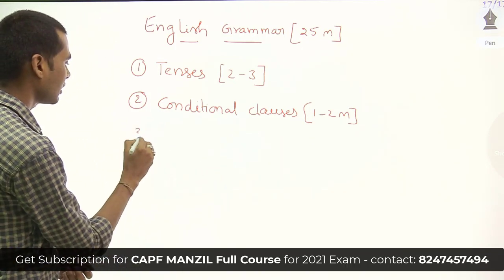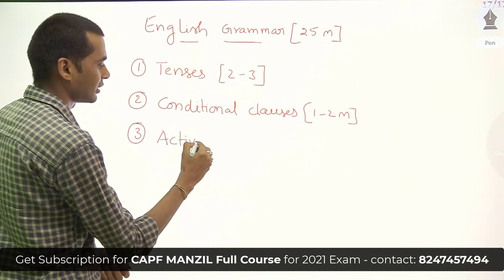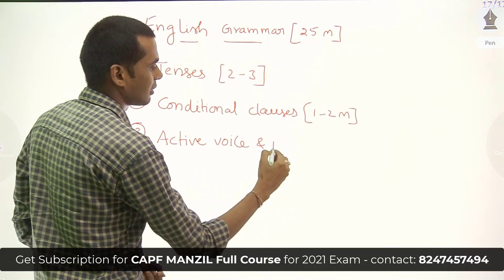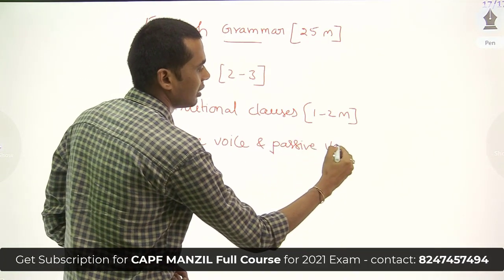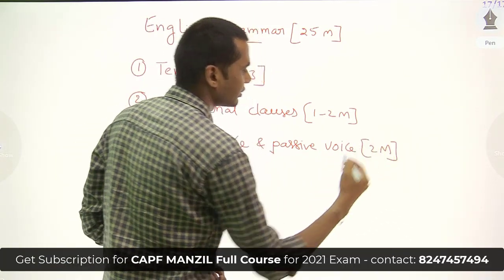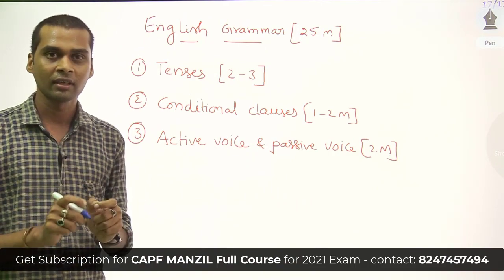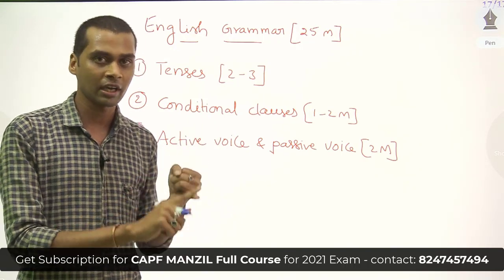Then the third topic is active voice and passive voice. Definitely you have 2 marks of weightage from this topic. You are given a sentence in active voice and asked to change it from active voice to passive voice. That is one type of question.